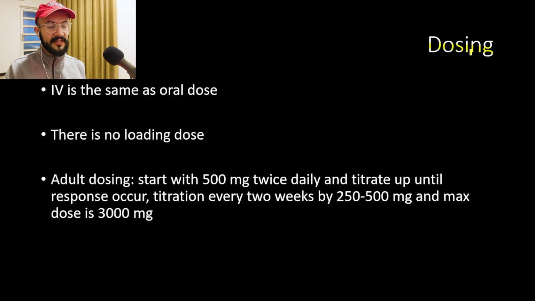Regarding dosing of this medication, the intravenous dosing is the same as oral dosing because the bioavailability with oral dosing is almost 100%. And with this medication, there is no loading dose. Regarding dosing in adult patients, we start with 500 milligrams twice daily and titrate up until response occurs. Titration is every 2 weeks by adding 250 to 500 milligrams to the total dose, and the max dose is 3000 milligrams per day.